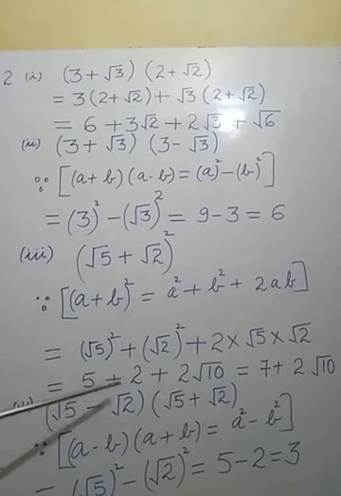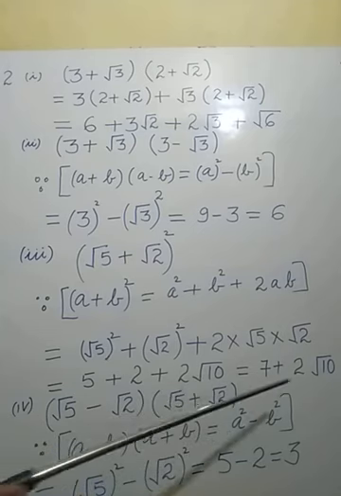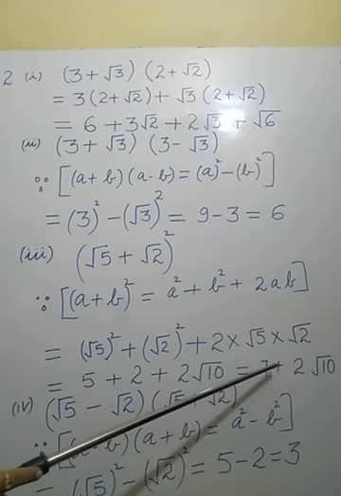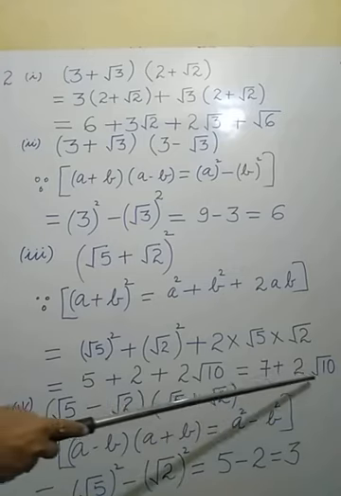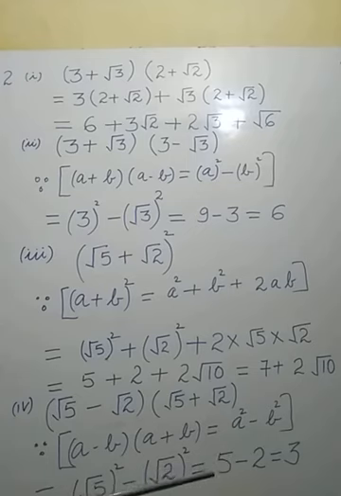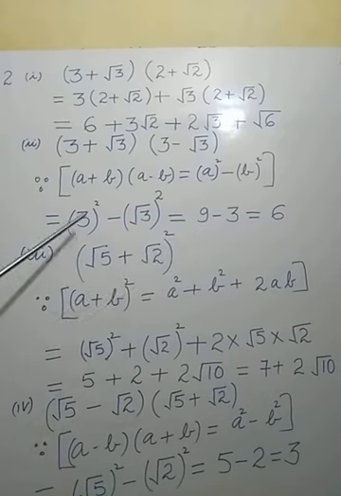If 5 and 2 are added, the result will be 7, plus 2 under root 10. Now 7 and 2 root 10 cannot be added, because these are unlike terms and unlike terms cannot be added or subtracted. So this is the result of part number 3.